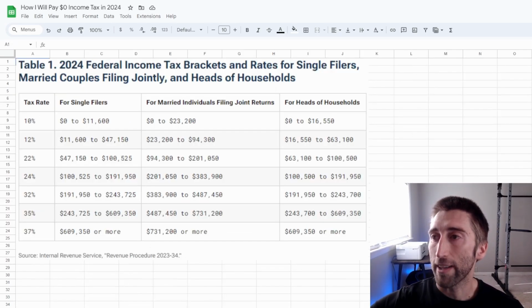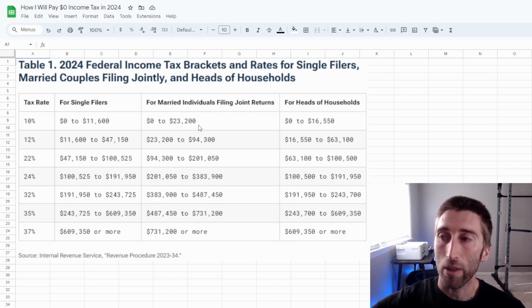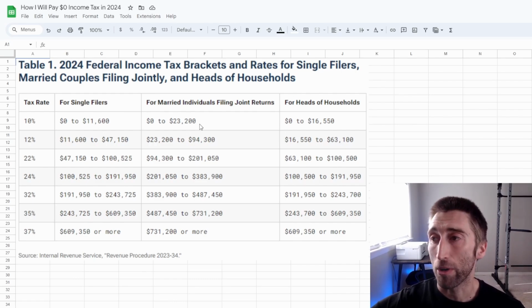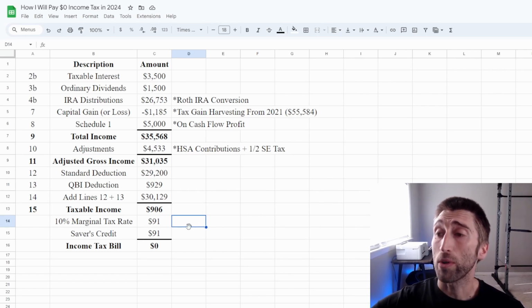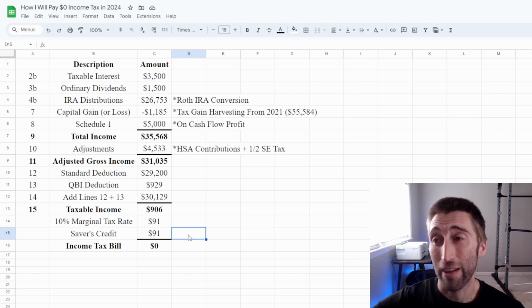So let's take a look at this tax table here. This is for 2024. This is what we're going to be paying our marginal tax rates. So for me, as long as my taxable income was under $23,200, remember, it's going to be the 10% marginal tax bracket, which you can see it clearly is because it's only $906. And the way that I'm going to eliminate the rest of that tax bill is the same way I did last year, and that is with the saver's credit.